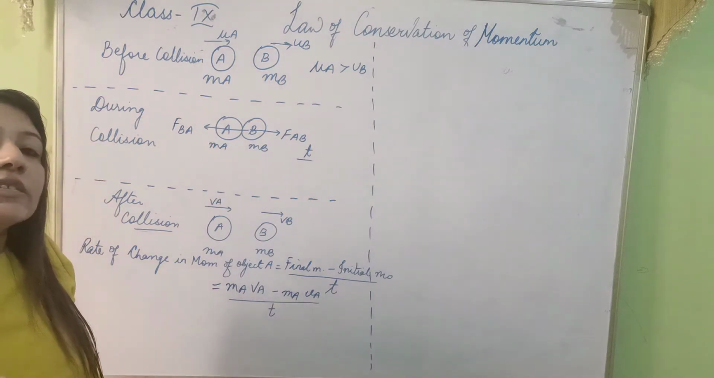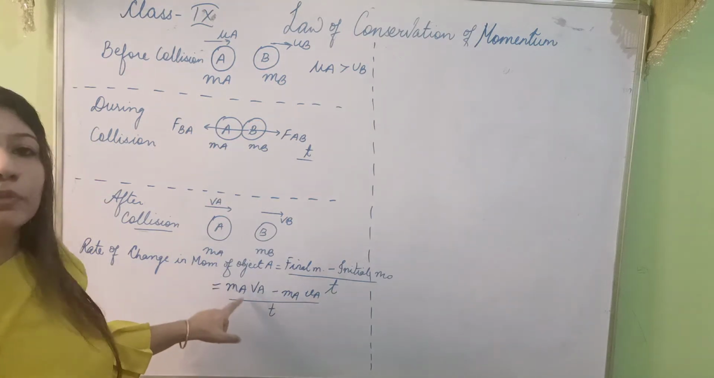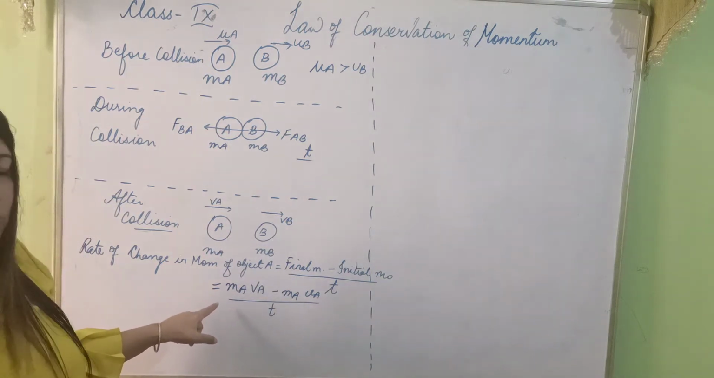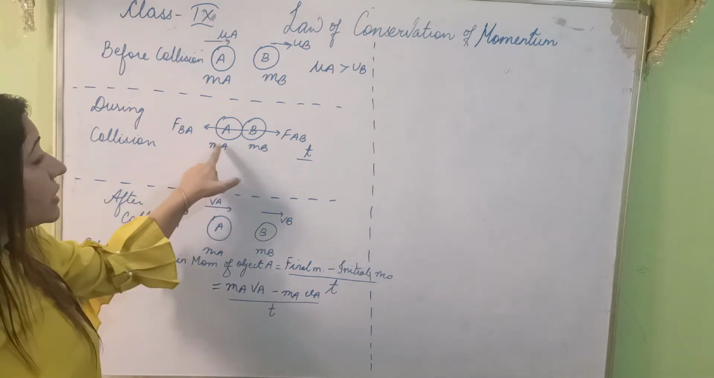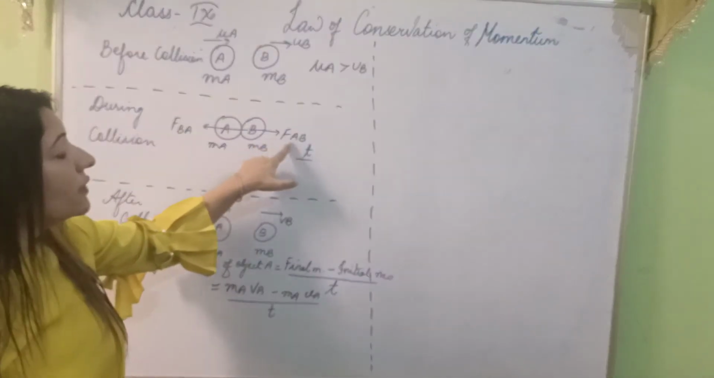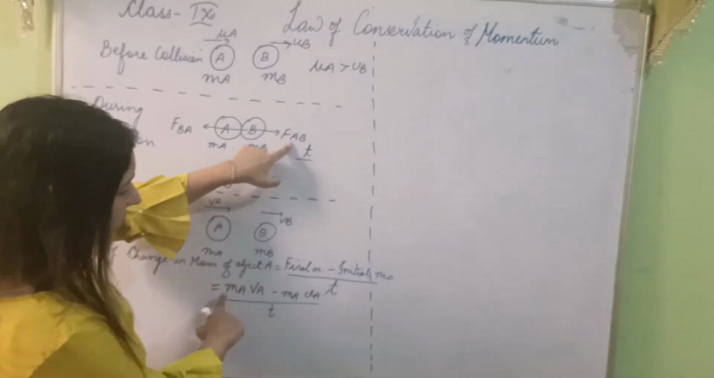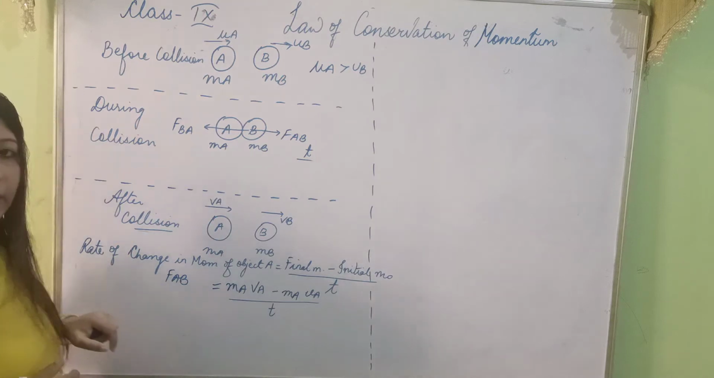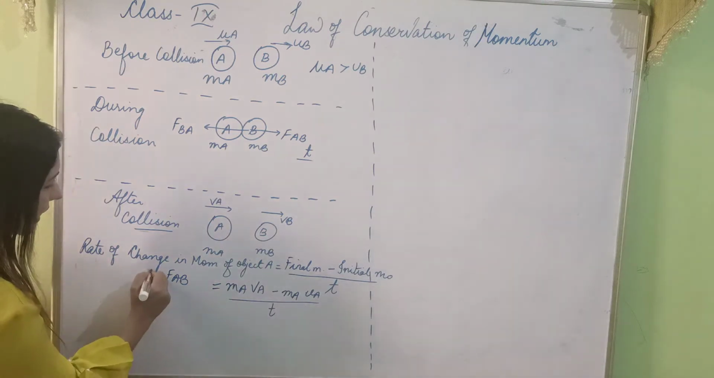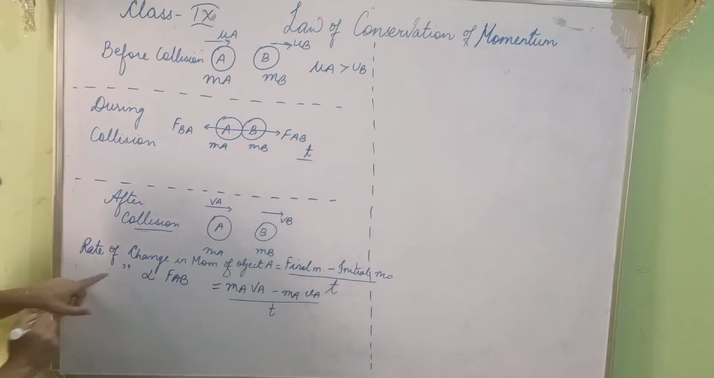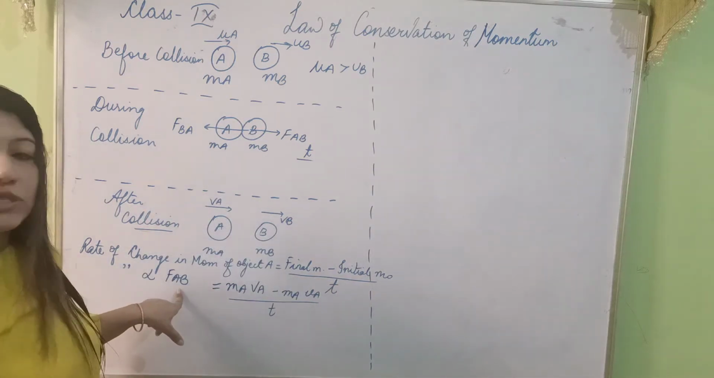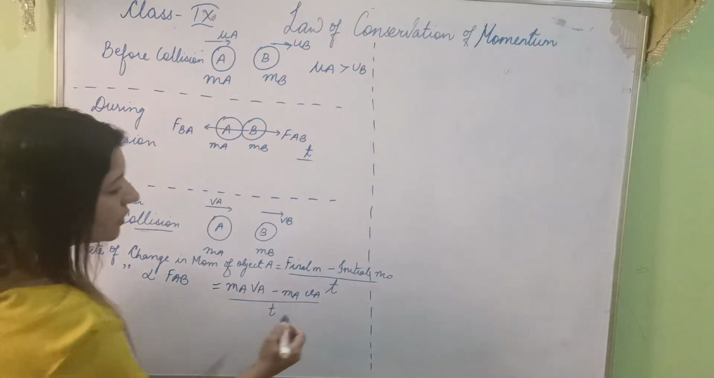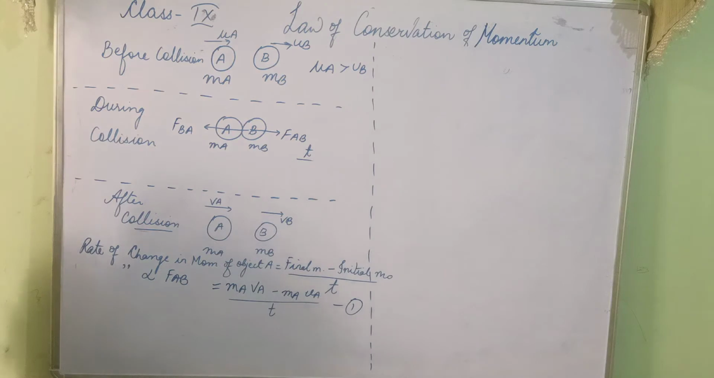Now according to your second law, this rate of change of momentum is directly proportional to the unbalanced force applied. Now, when did A apply force, and on whom? On B. So this is the force applied by object A. Rate of change of momentum is directly proportional to force applied. A applied force on B, so FAB is equal to this. Now this is my equation 1.